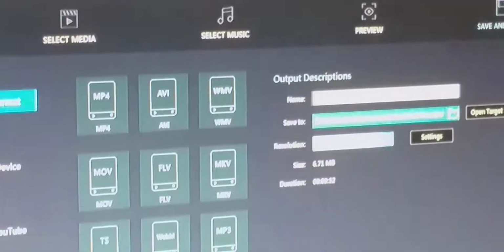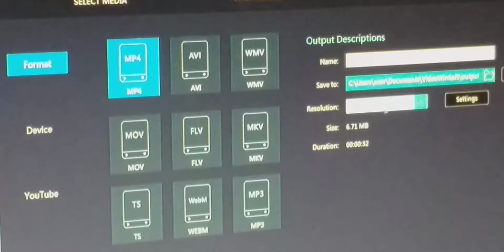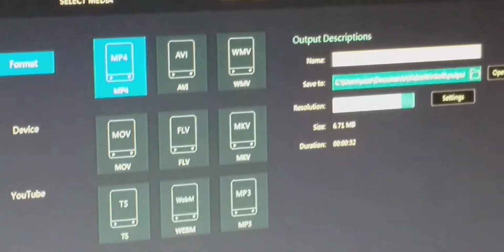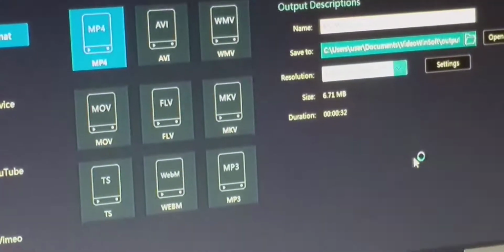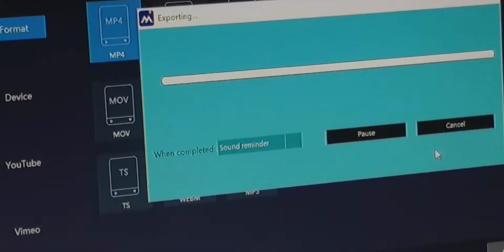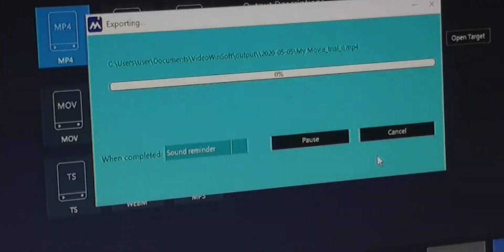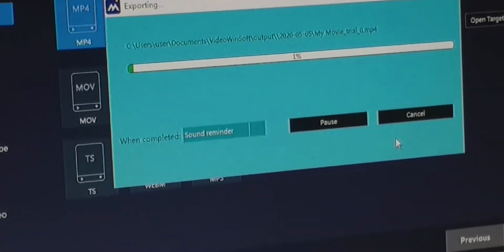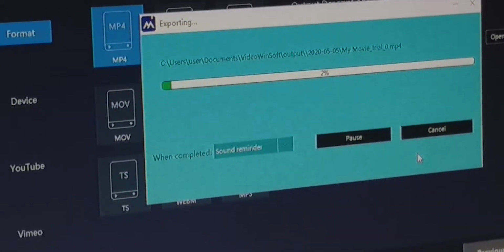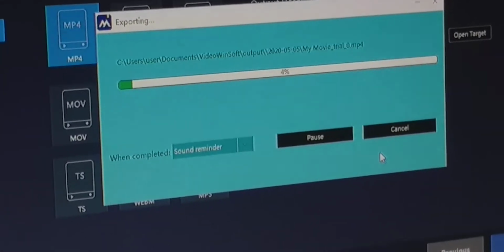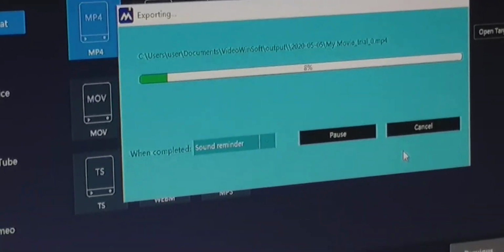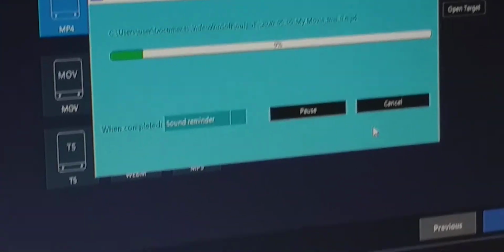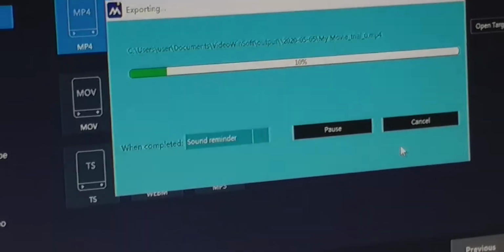Now everything is created. So you have to select the format and export. Here your movie is being created with the provided effects, and the format of this movie is .mp4. Similarly, we can share this movie to a particular device or YouTube or Vimeo. Clear?